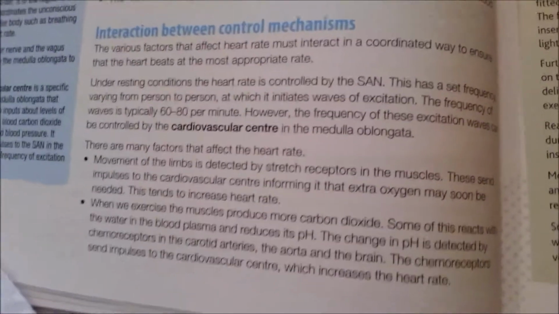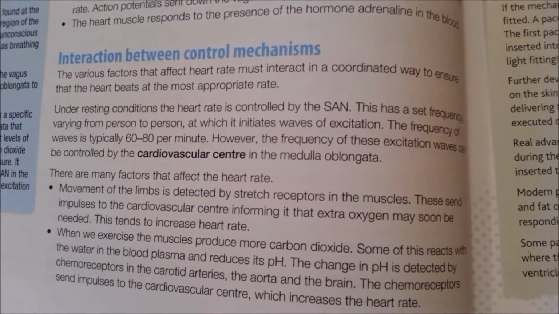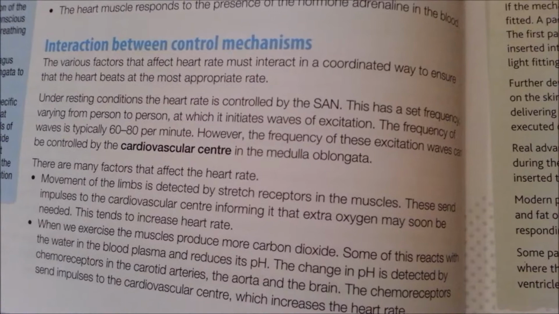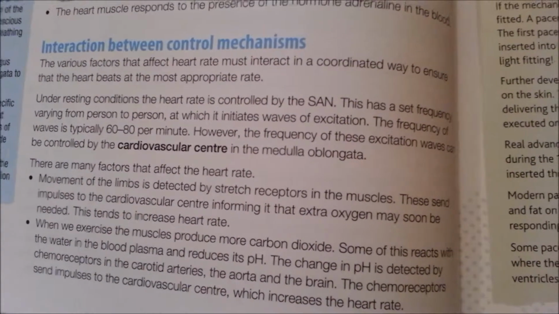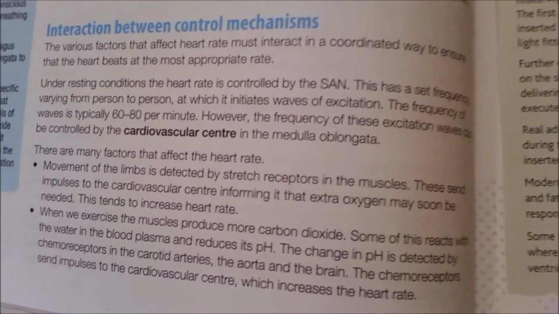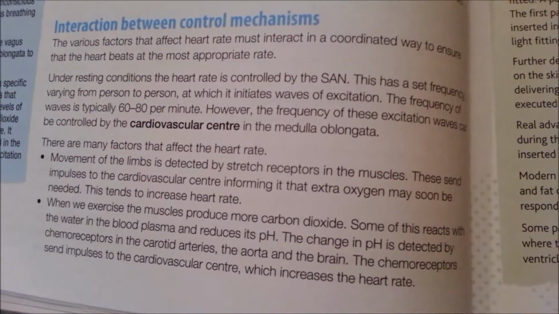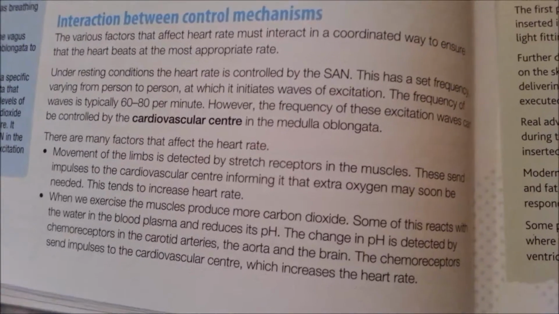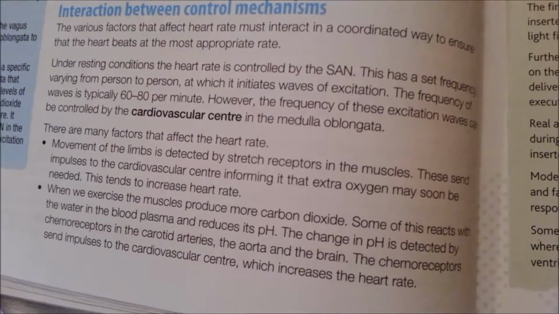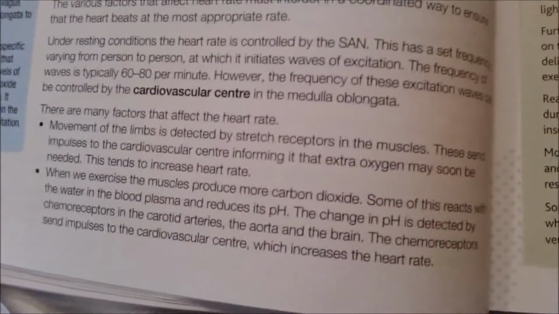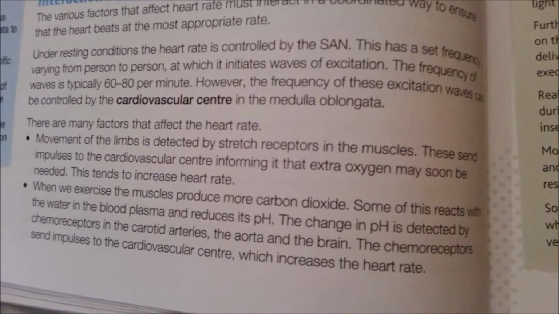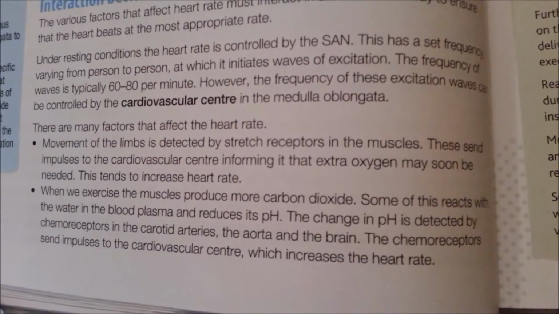It also shows the factors that may affect the heart rate. In the first factor, we can see that a movement of limbs can be detected by stretch receptors in muscles that send impulses to the cardiovascular center. These impulses we know are part of action potentials that are created in the nervous system. There are also other examples. This example, however, shows that there is an increase in the heart rate. We therefore know that this relates to the accelerator nerve.